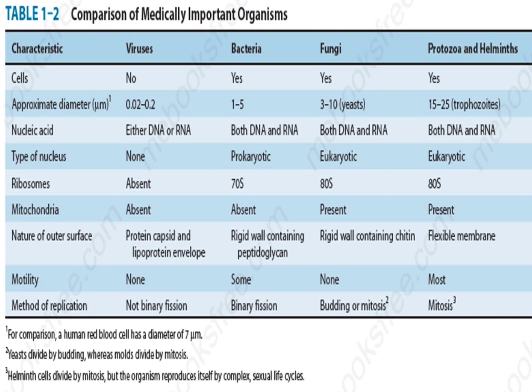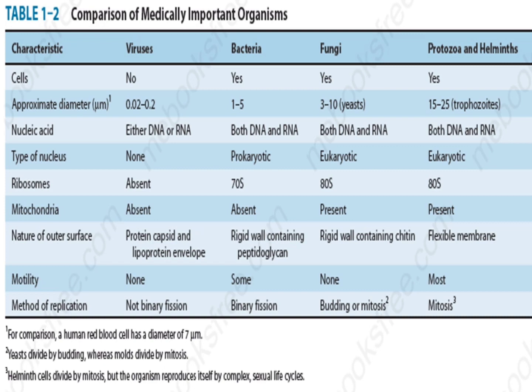The nature of the outer surface is also different with the different microbes. The viruses have a protein capsid and a lipoprotein envelope. The lipoprotein envelope is not present in all viruses, but it is present in some viruses and absent in others. In case of bacteria, the outer surface is a rigid wall containing peptidoglycan.